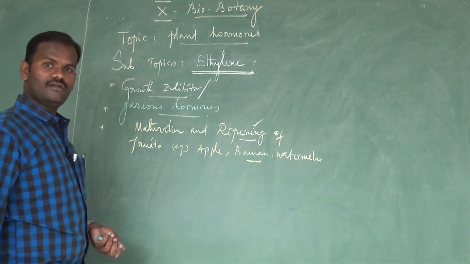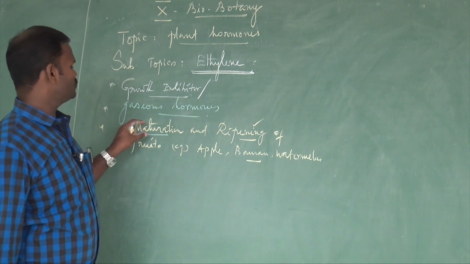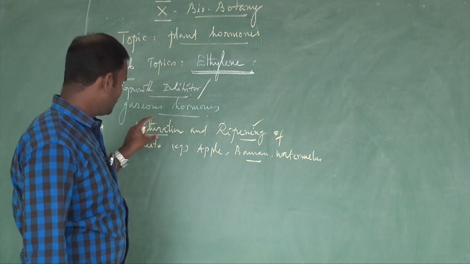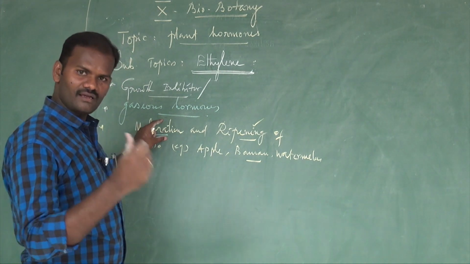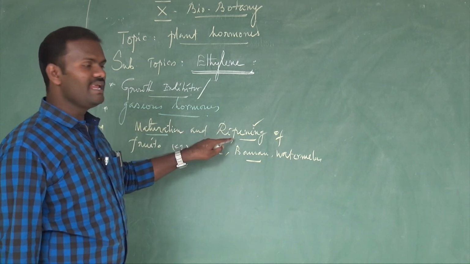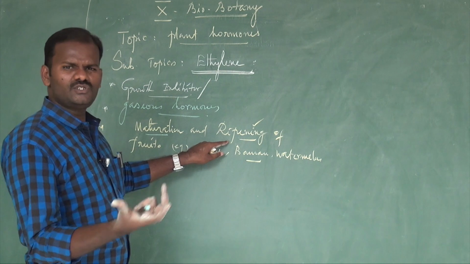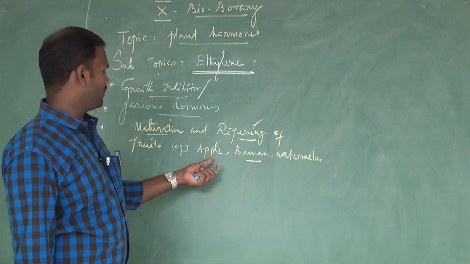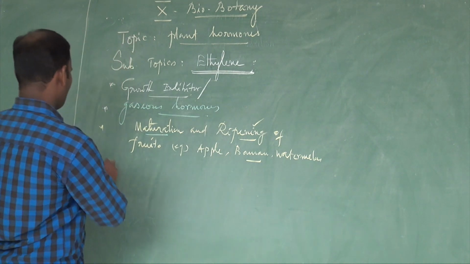Hence it is also called the fruit ripening hormone. Aged tissue produces this hormone, ethylene. That is why it is mainly concerned with the maturation of the organ and also mainly involved in the ripening of fruit. Fruit ripening is a maturation. So hence it is also called the fruit ripening hormone, for example apple, banana, and watermelon.